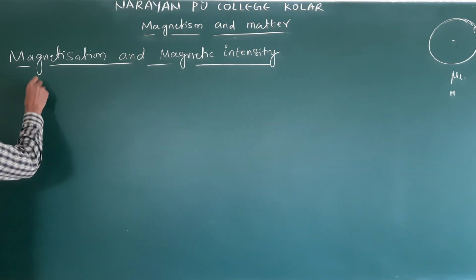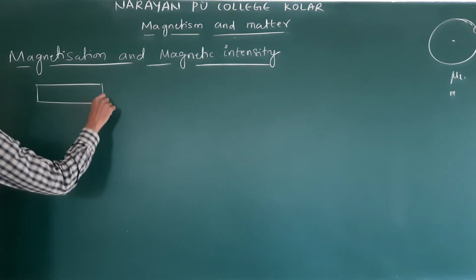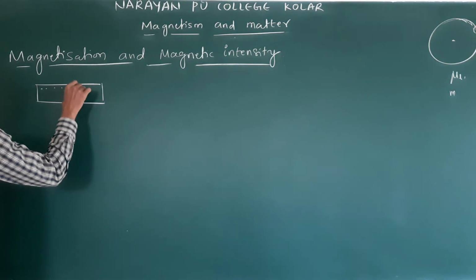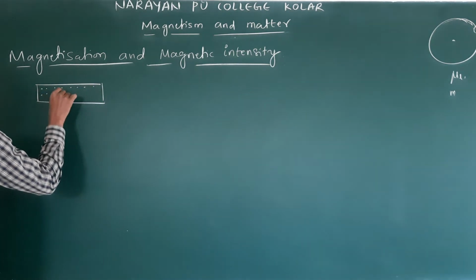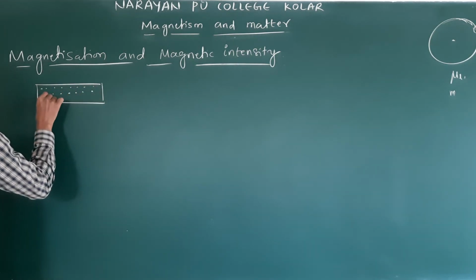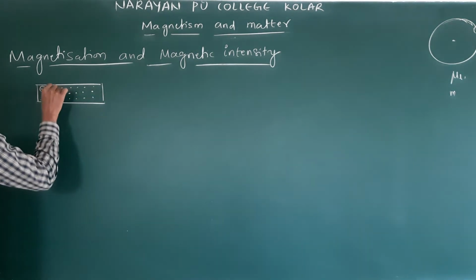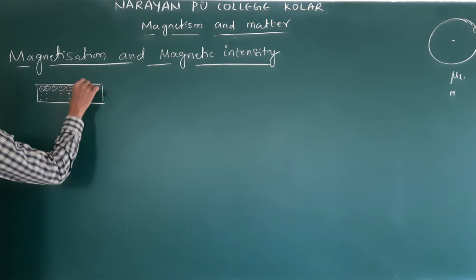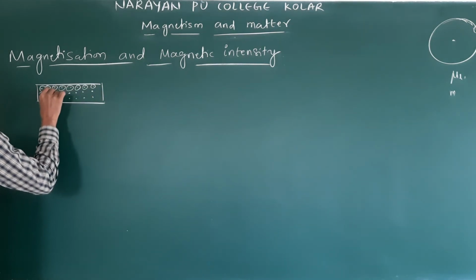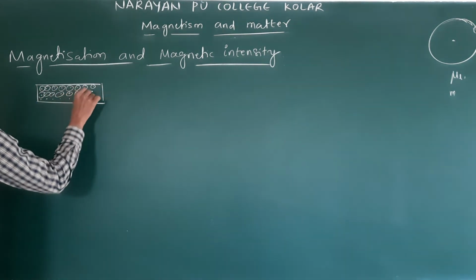Suppose you have a substance consisting of atoms, right? In each atom, electrons revolve. So each acts like one magnetic moment. All will align in one direction.